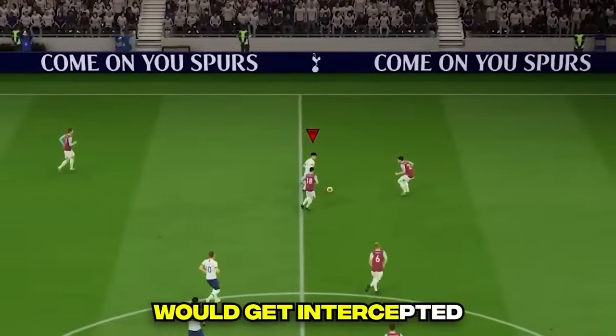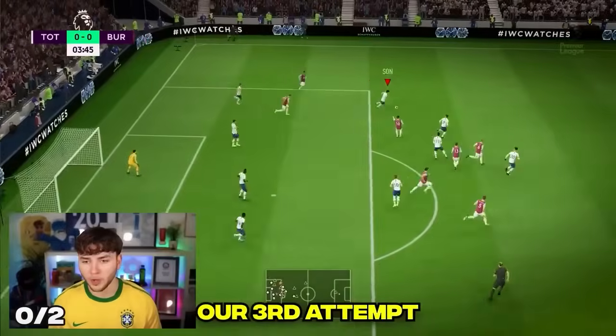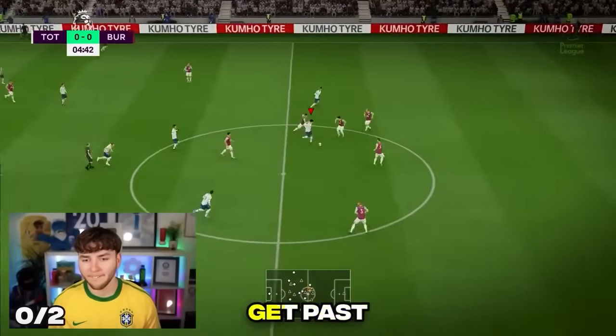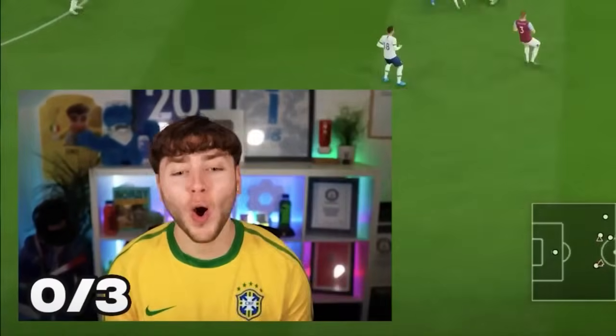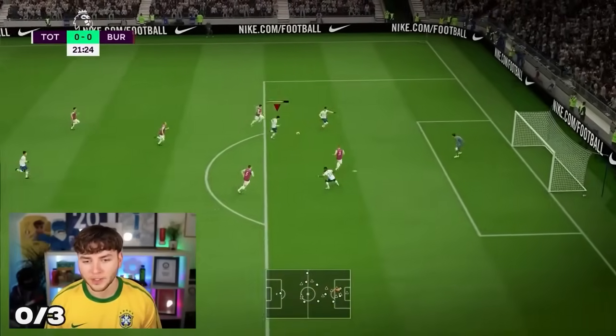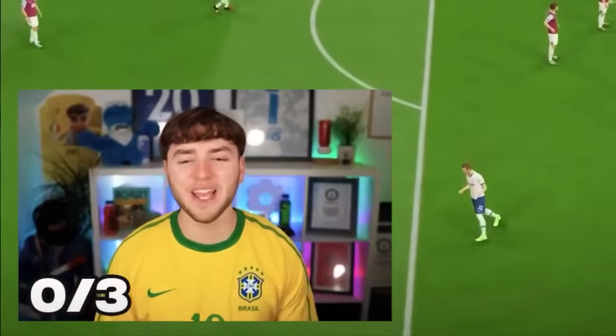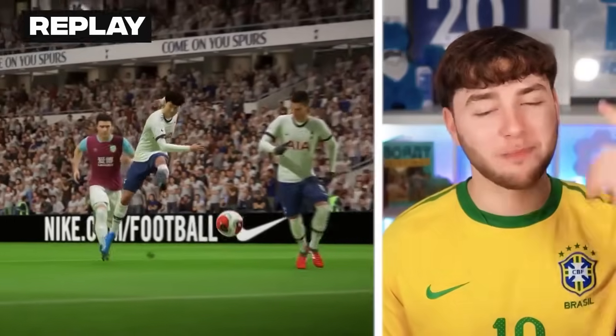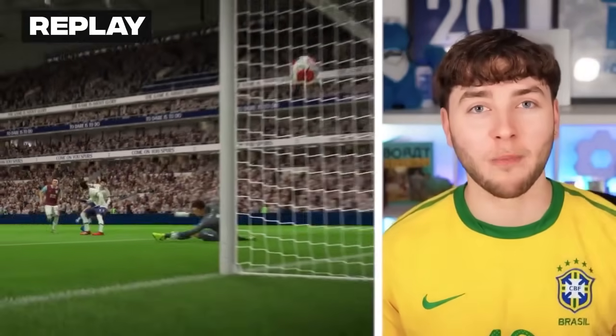Our second attempt would get intercepted at the halfway line. Our third attempt would be our best yet, but we couldn't get past the last player. No, that's not fair. And on our fourth attempt, we finally scored, but it simply wasn't good enough. Son! I don't feel satisfied with that goal. I've got one more attempt. I'm not taking that one. I'm going for one more try.